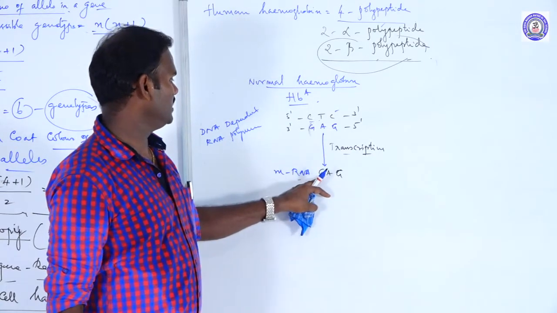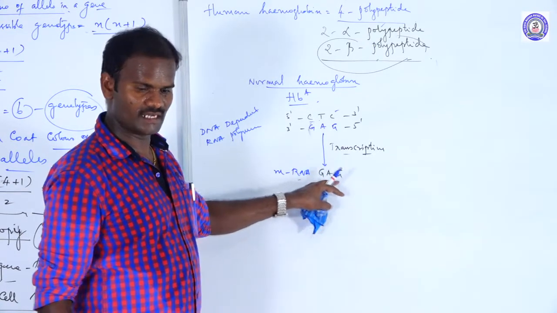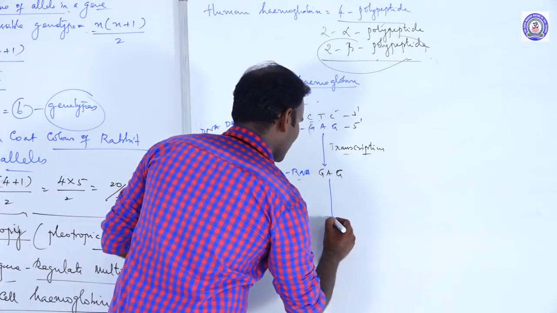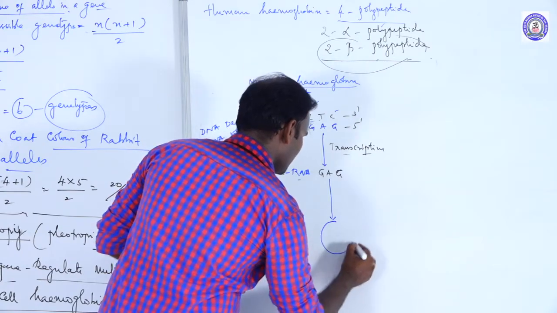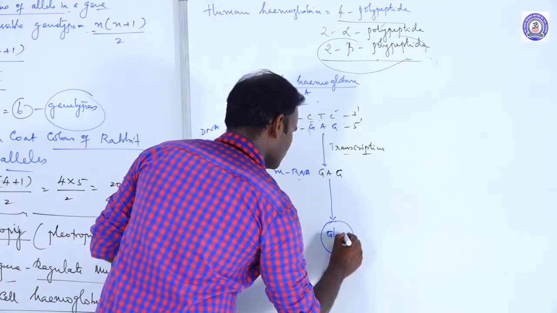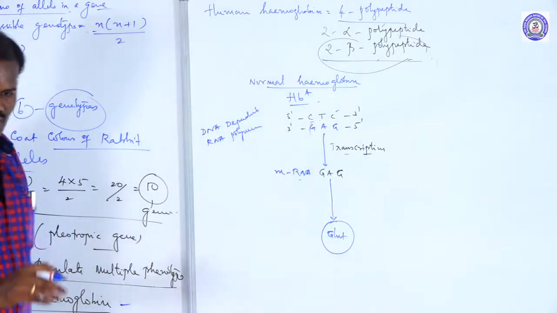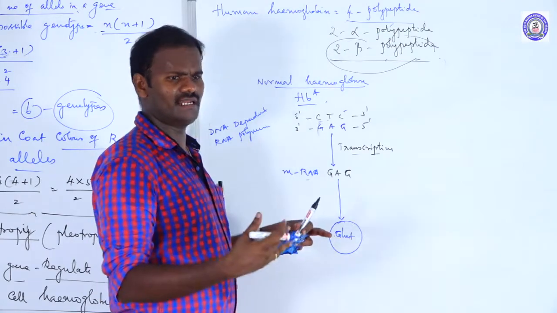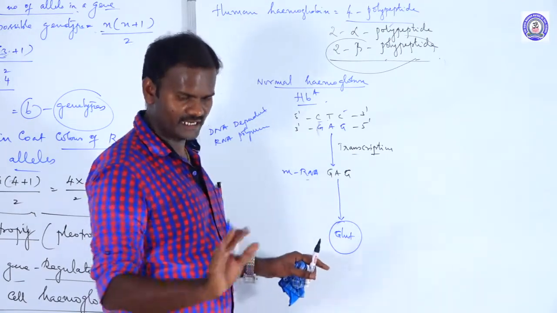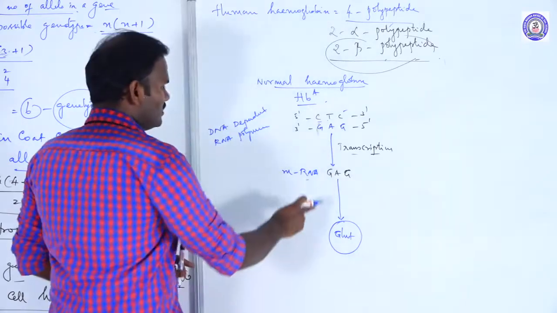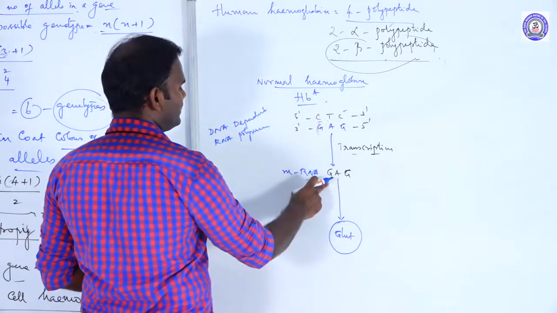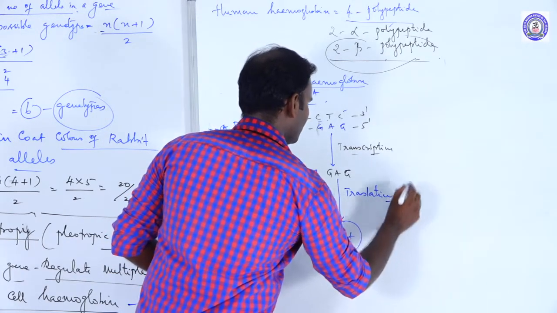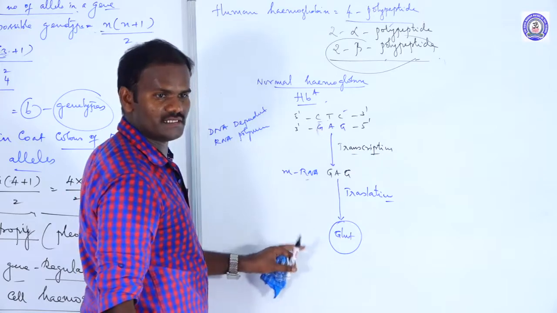So the codon GAG, formed by transcription, undergoes translation to produce a specific type of protein. It is nothing but glutamic acid, an amino acid. A group of amino acids linked together forms a polypeptide, that's called a protein. So proteins are generally made of amino acids. These three nucleotides undergo translation to produce the amino acid glutamic acid.